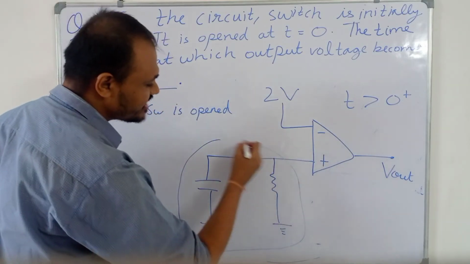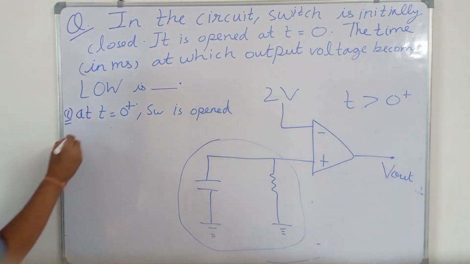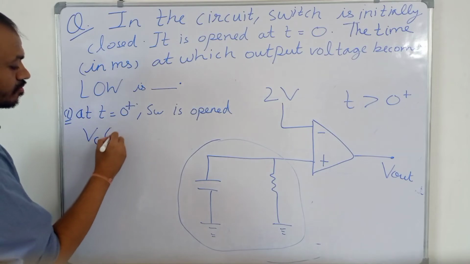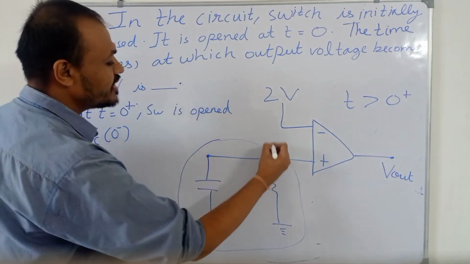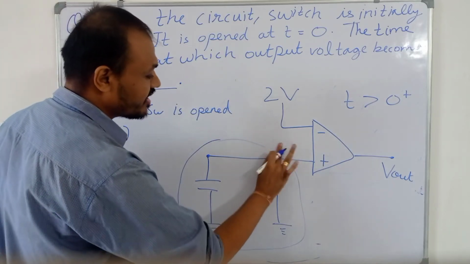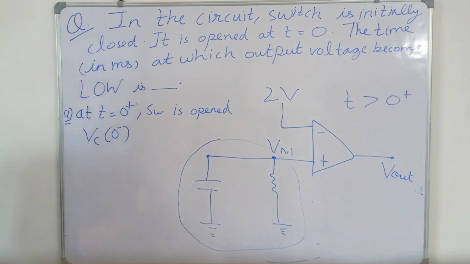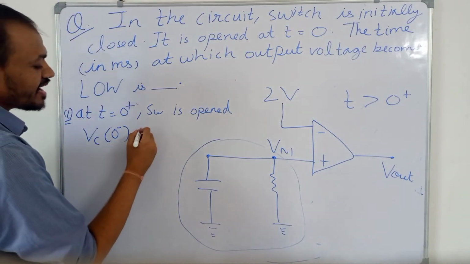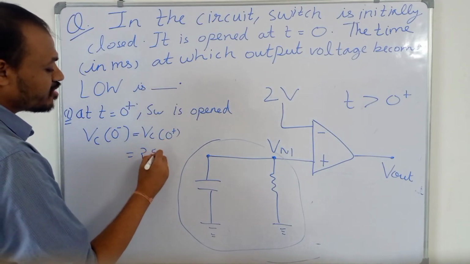The capacitor charged when the switch was closed. Now the switch is open, so the capacitor will start discharging. So Vc(0 minus), and the capacitor voltage will always be equal to the voltage at the non-inverting terminal. So Vc(0 minus) will be equal to Vc(0 plus), which is 25/6 volts.